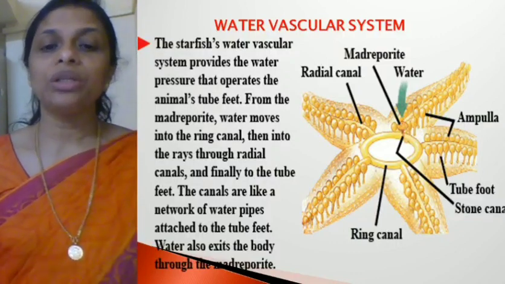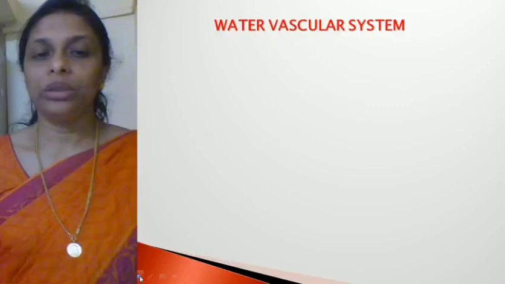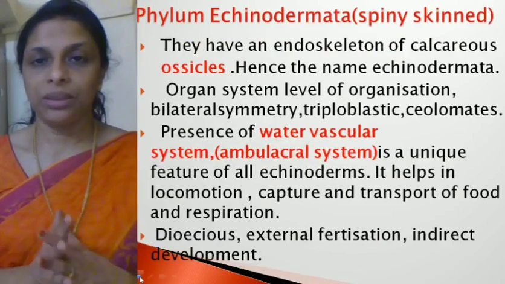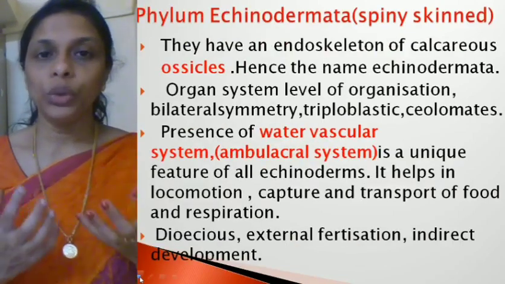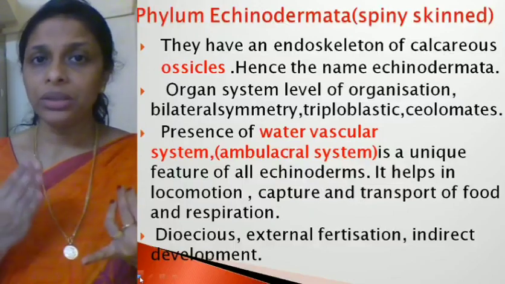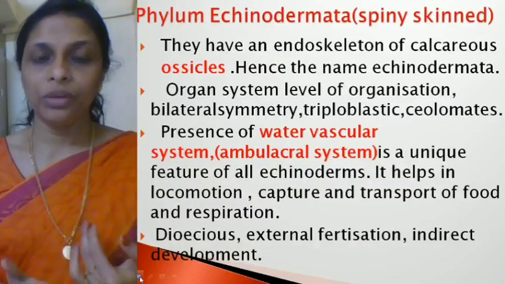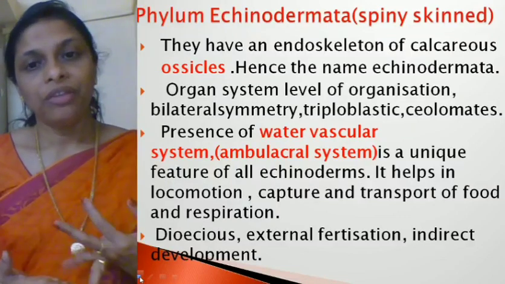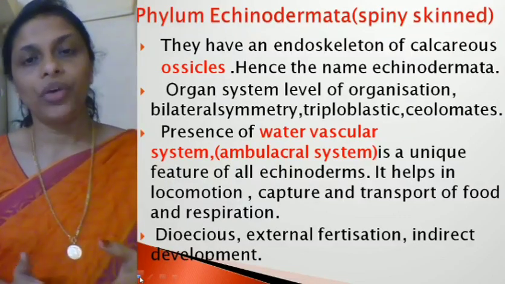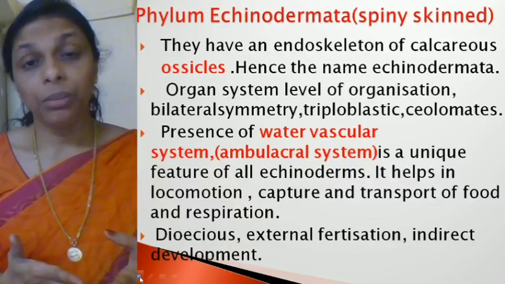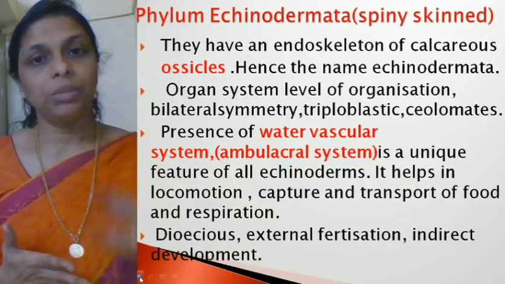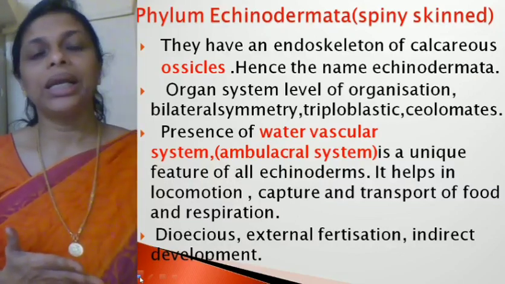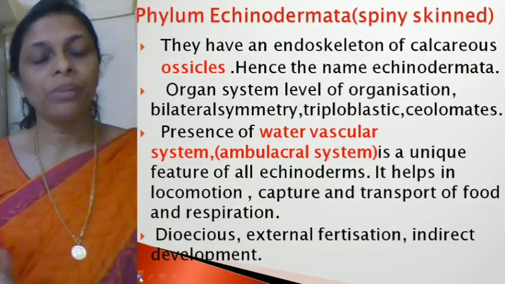A unique feature found in echinoderms is the water vascular system. So what are the unique features? They got the name Echinodermata because of the presence of calcareous ossicles. They exhibit organ system level of organization. Larval stages exhibit bilateral symmetry, and adult echinoderms exhibit radial symmetry.